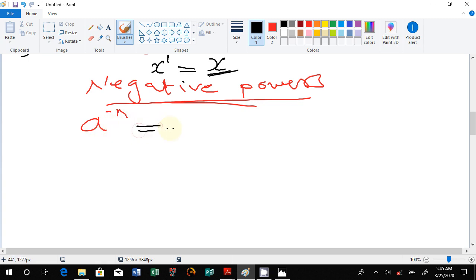How do we do that? We say 1, which has come as a result of the negative, then we say over, and we maintain the expression as it is, a to the power n. So that is how we work with this one. Let me go into examples on this one, then maybe it will be more clear, because when we apply, then we understand more. So I'll call this one example 1.